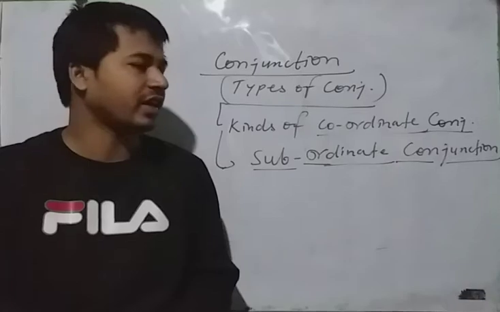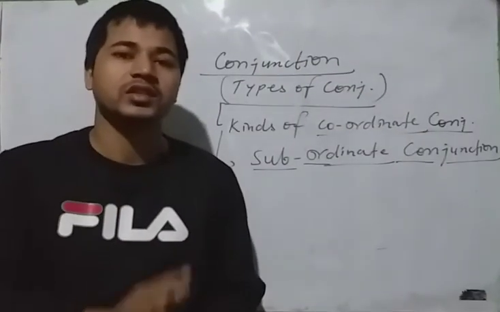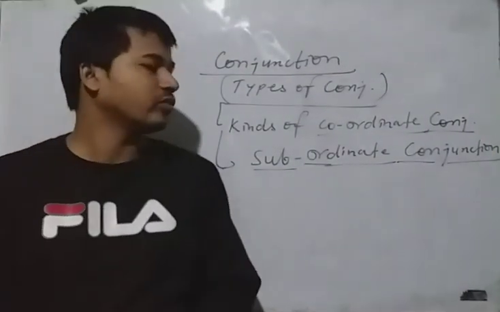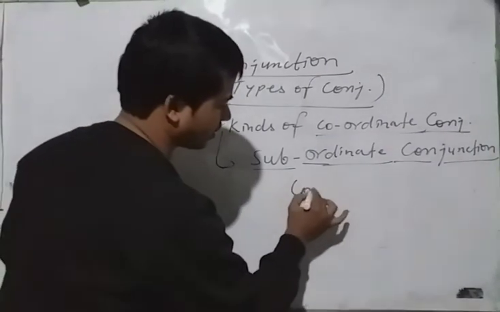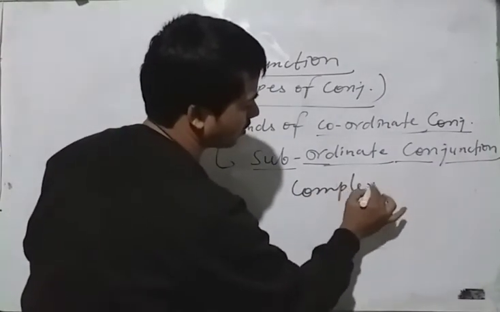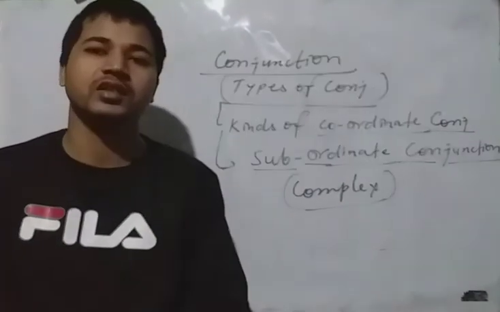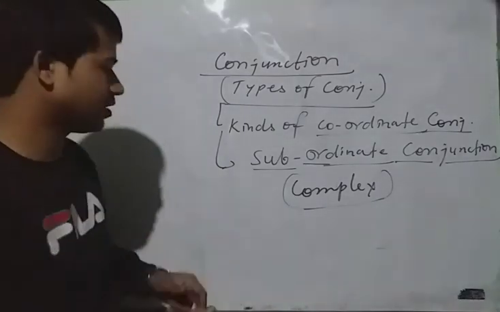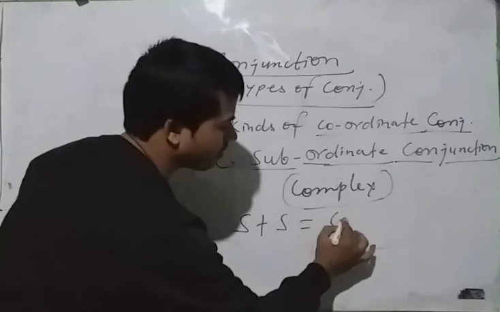We have studied that coordinate conjunction always makes one sentence, that is compound sentence. But this conjunction, what does it make? It always makes a complex sentence. What is a complex sentence? With the help of subordinate conjunction, we can make any complex sentence: simple plus simple equal to complex.